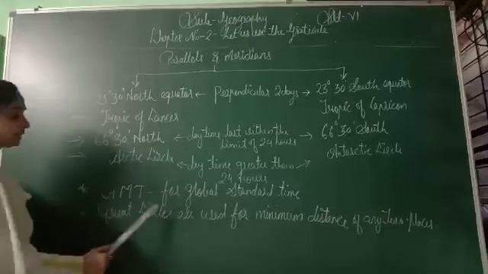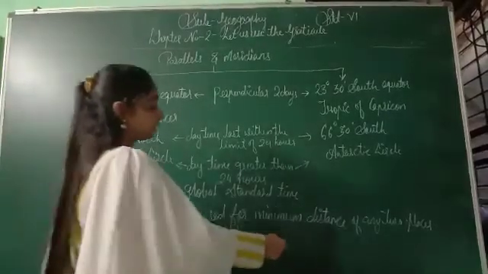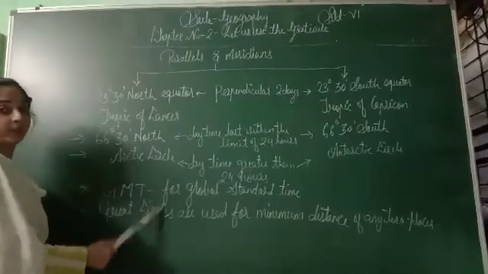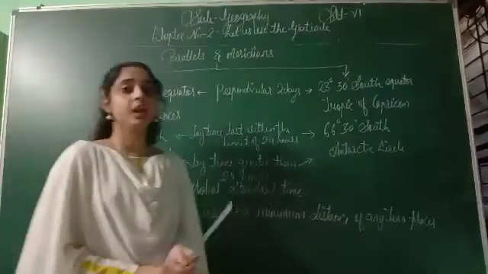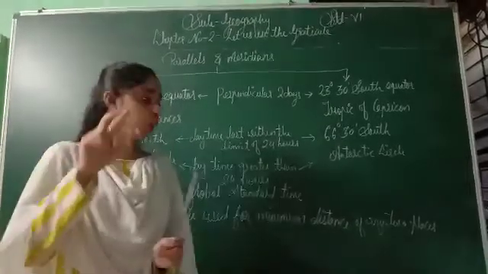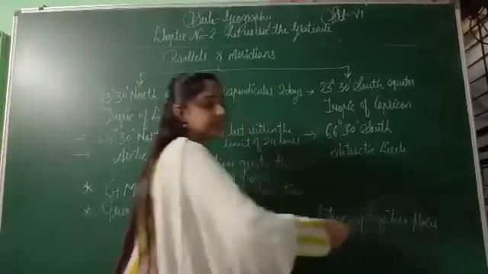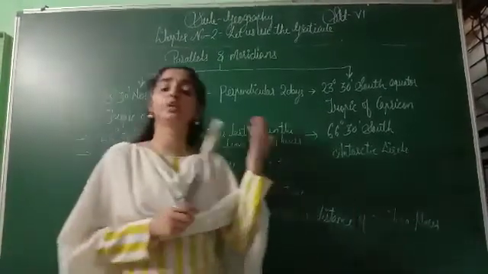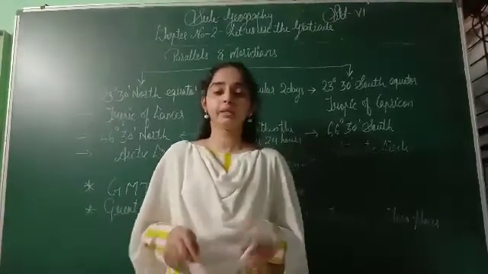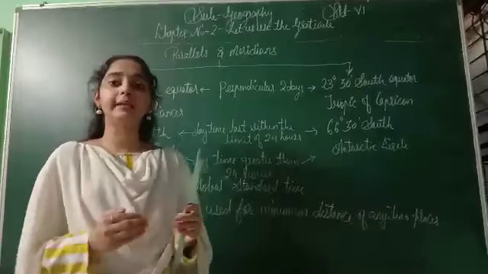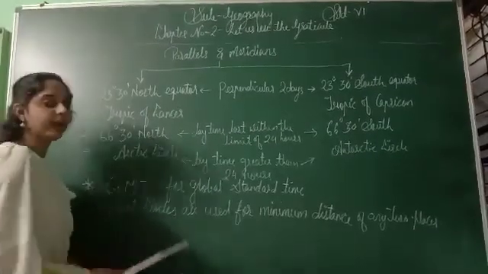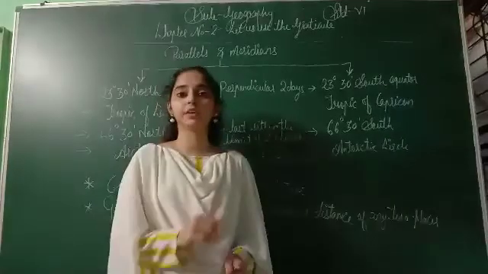Next, great circles are used for minimum distance of any two places. We are using this circle for identifying the distance of any two places, of any two countries, of any two states, that is in map. See, in the map if we have to find out any distance, we are using this circle for finding the distance on the surface of the earth.